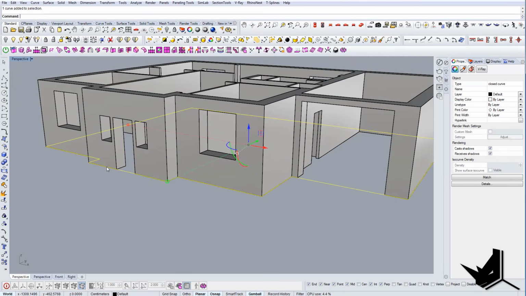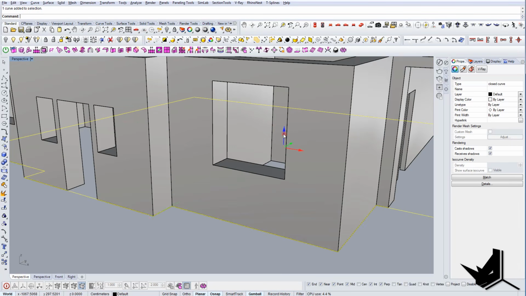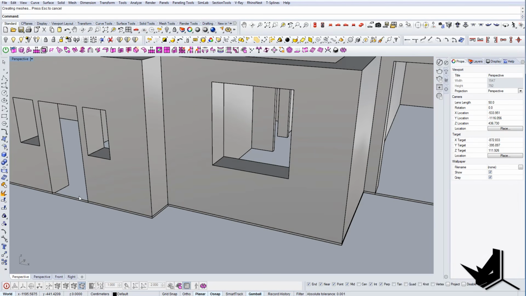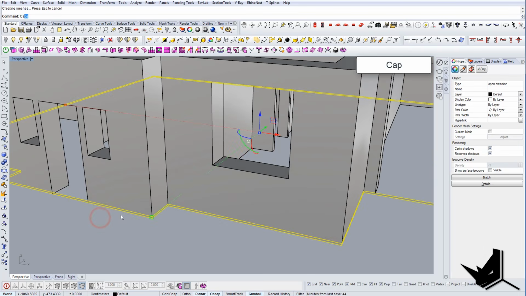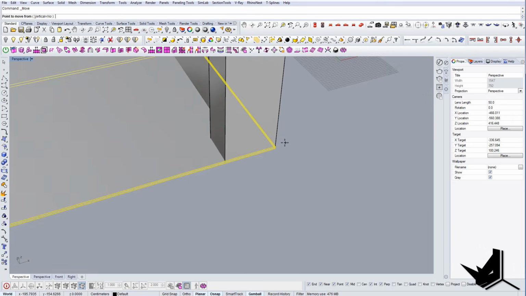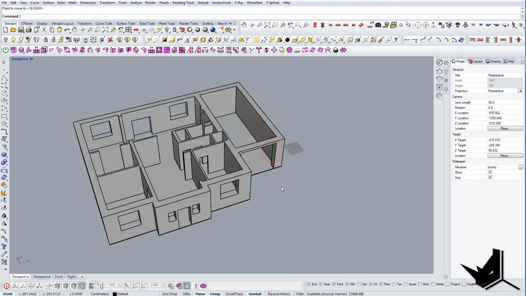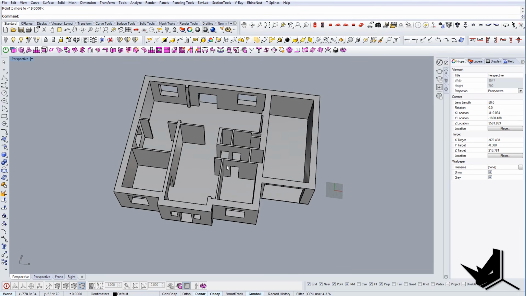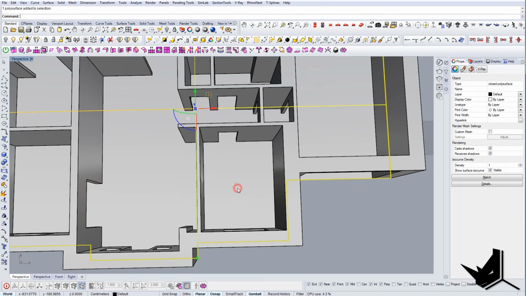And of course this is just the simple method that you can use. I suggest that you don't do this floor randomly. Of course you need to know the thickness, and you can also create separate floors for each room like this,